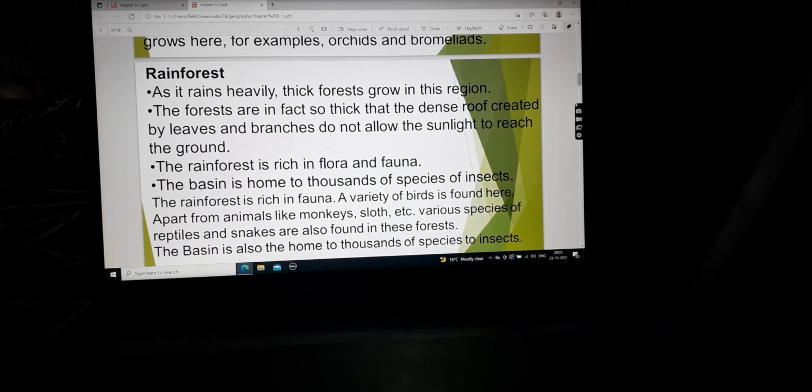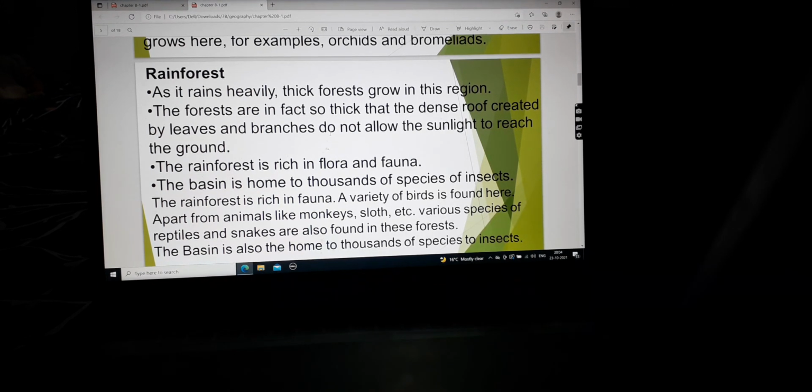So what happens is, not only plant life but also animal life is rich here. Many kinds of birds are found here. Different varieties of monkeys, with different varieties of bears like the sloth, are found in this area. And not only these animals, but in the Amazon we find many reptiles. Reptiles are a group of vertebrates, like the snakes. There are many different species of snakes found here. Not only snakes, but lizards, armadillo, different animals are found in this region.